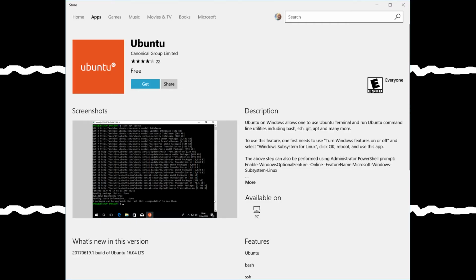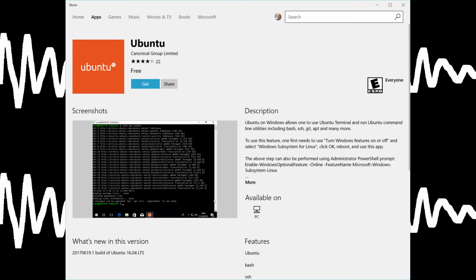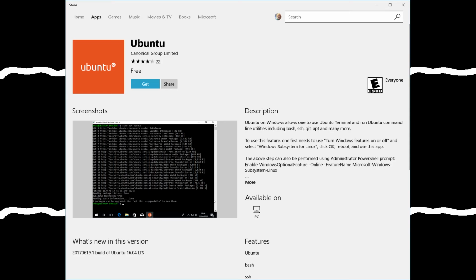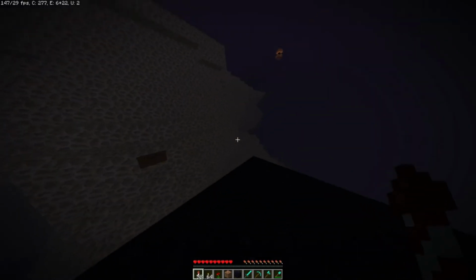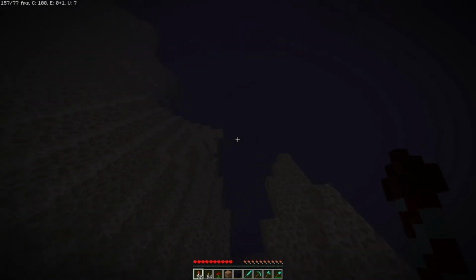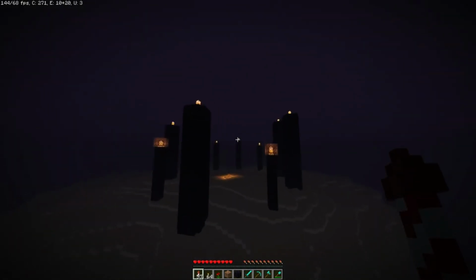That's why Windows is actually implementing the Linux kernel into Windows. The Windows Subsystem for Linux allows developers to use Linux apps and Linux command line tools. In other words, Linux itself has been implemented into Windows, and anybody can enable it and use it within Windows without any virtual machines.